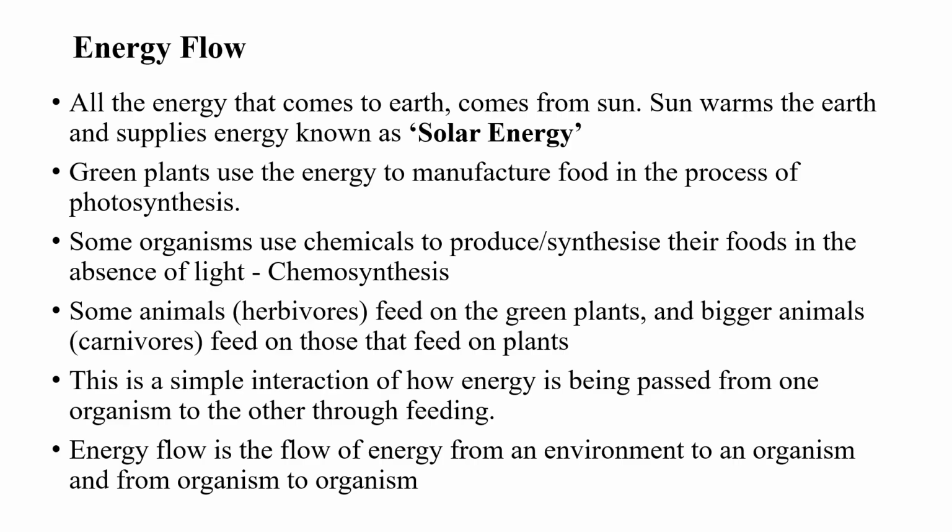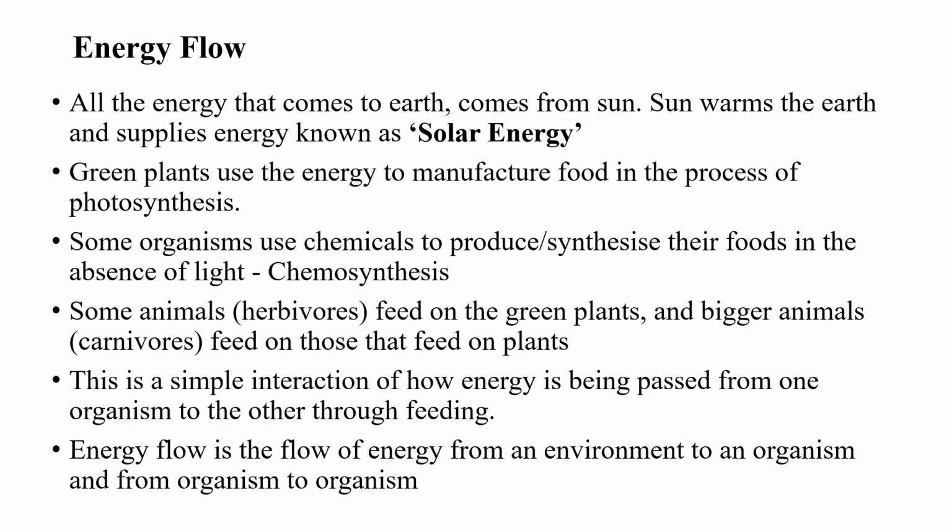When these green plants manufacture their foods, some animals will come and feed on these plants. Those animals are referred to as herbivores. Another group of animals will feed on these animals. Those are bigger animals that feed on the first set of animals and are referred to as carnivores. So this is a simple interaction.